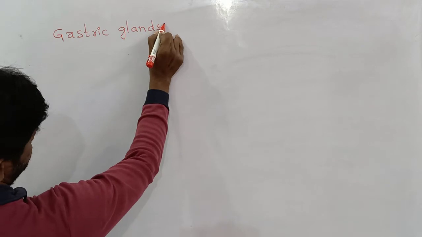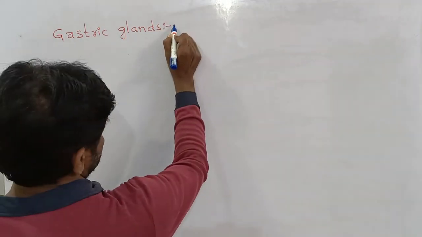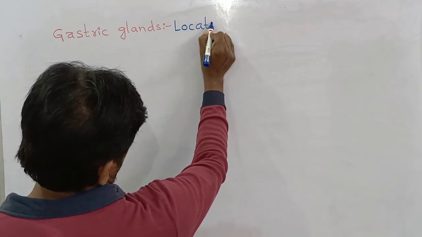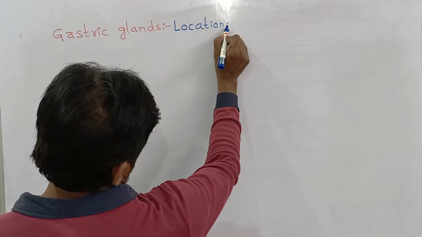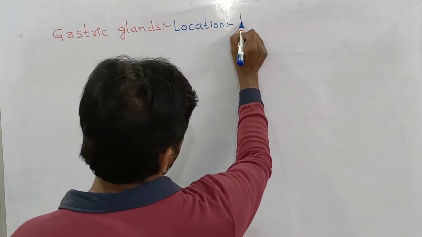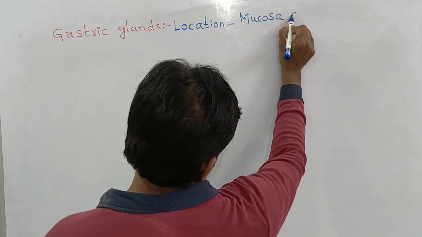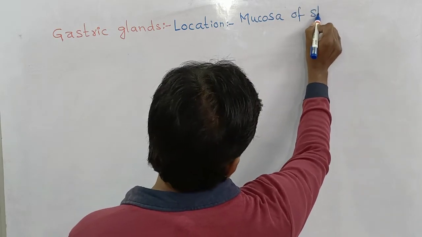Gastric glands. Location of the gastric glands: in the mucosa of the stomach.